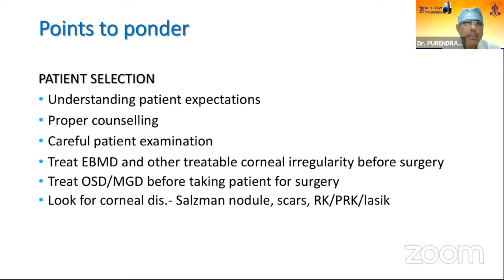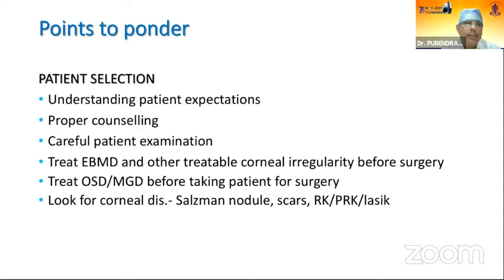So under-promise. If the astigmatism is 2.5 diopters, 3.5 diopters, 4 diopters or so, we should always explain to the patient that you may require some spectacle power, but definitely we will correct it, and the major part of the astigmatism will definitely be corrected. A careful patient examination is very, very important, which we'll be discussing in the commencing talk.